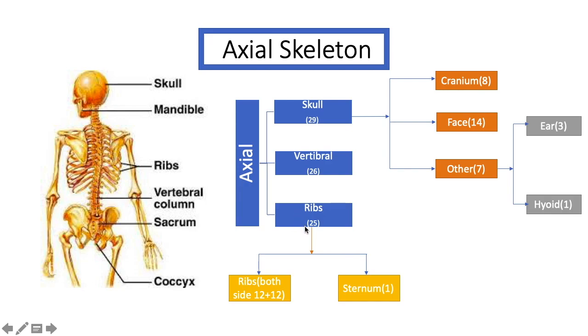And on the left side we can see this picture. The first one is the skull, then mandible, then ribs, then vertebral column, then sacrum, then coccyx. So this is the axial skeleton system, and the axial skeleton system is also under the endoskeleton system.